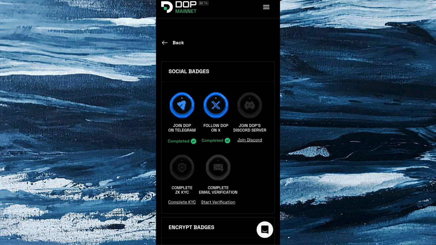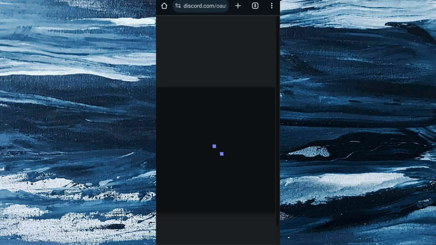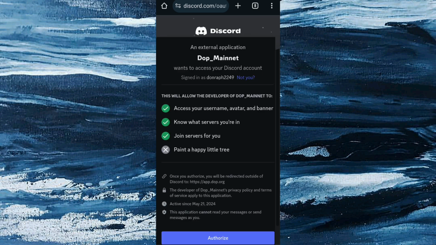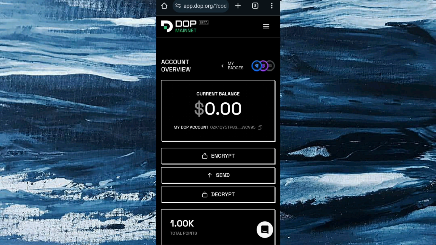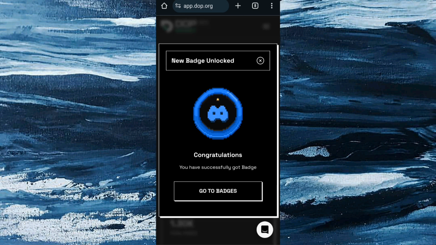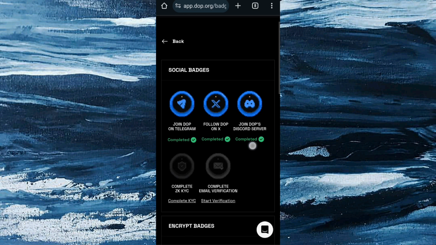So the next thing is to join their Discord. I'm going to join their Discord right now. I click on join. So you can see I'm going to authorize it by clicking authorize. So I'm going to click on go to badge. So you can see that I have done the three things.